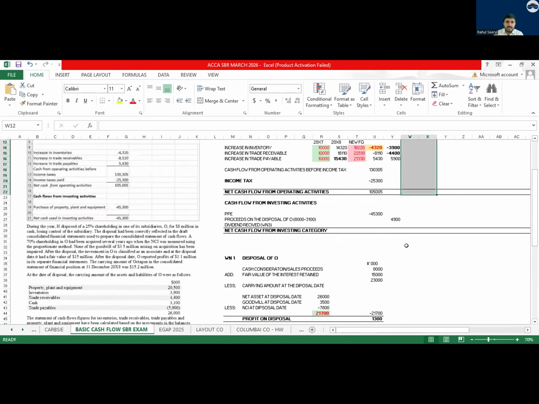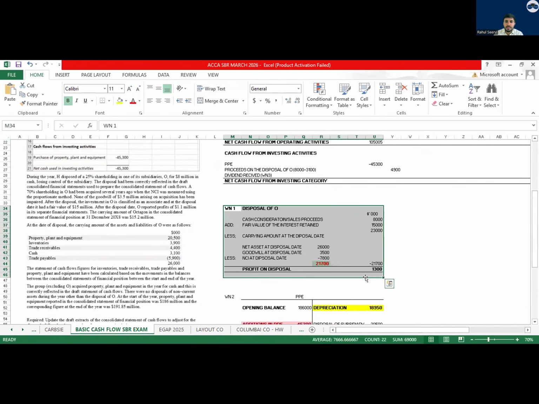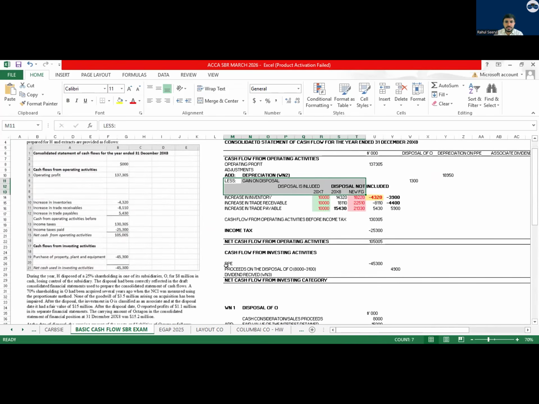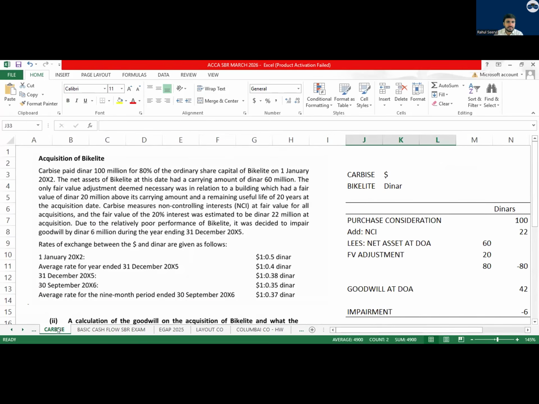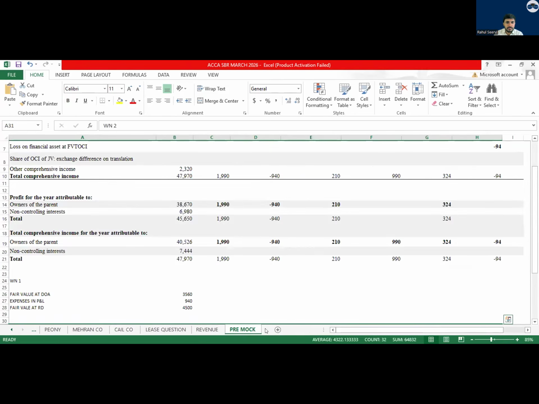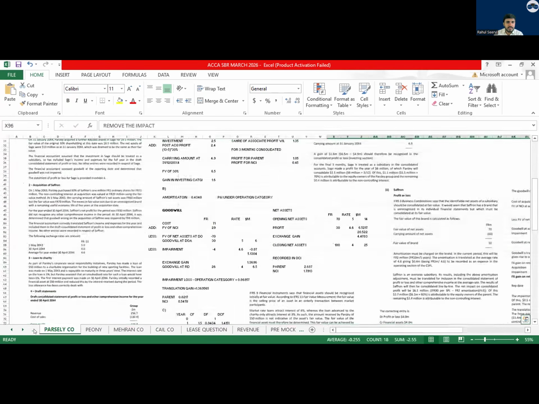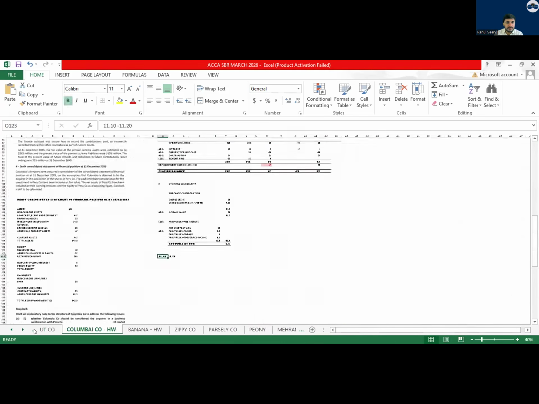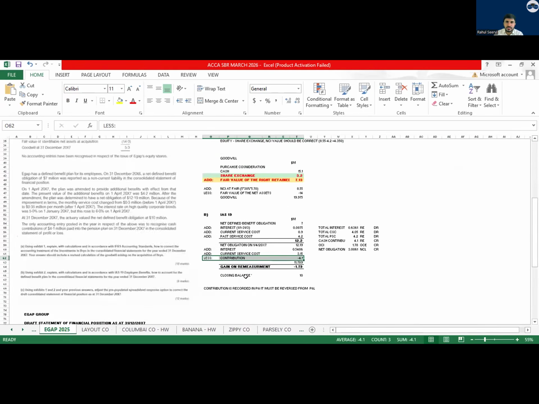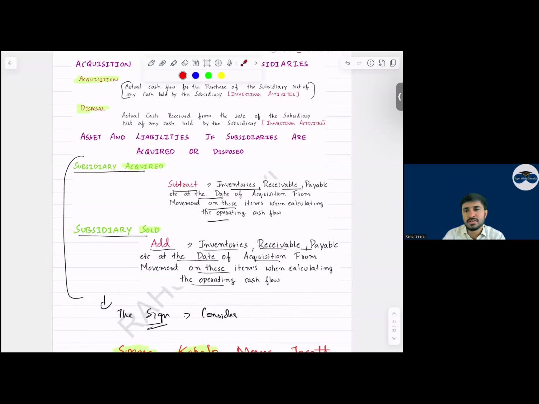Yes, sir. Then in this question, there was a disposal also where we had to adjust the profit or loss. See here. And when we dispose of the company, we get this value. And dividend also was there, that we have done in the class. Sorry, the latest file I do not have, but I've shared in the group where we have done the sugar company column, the other questions also. So this is clear to everyone? Yes, sir. So with this, your cash flow is done.